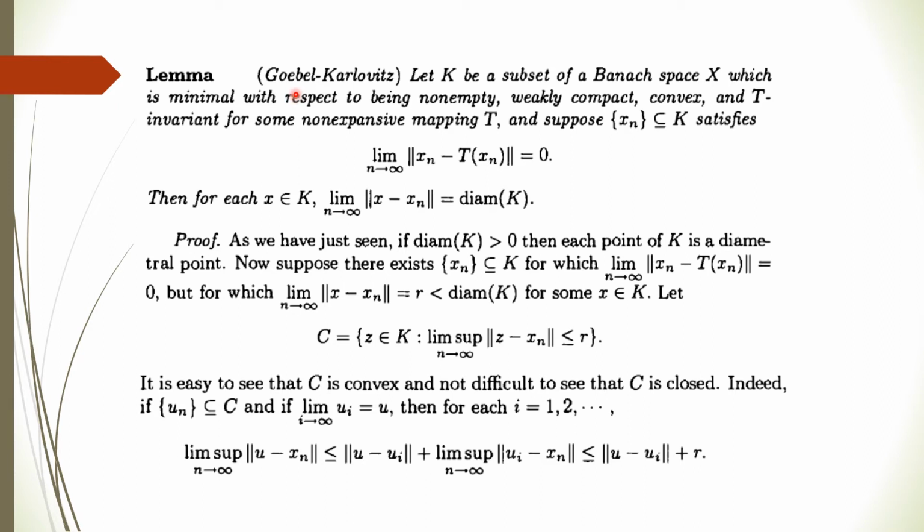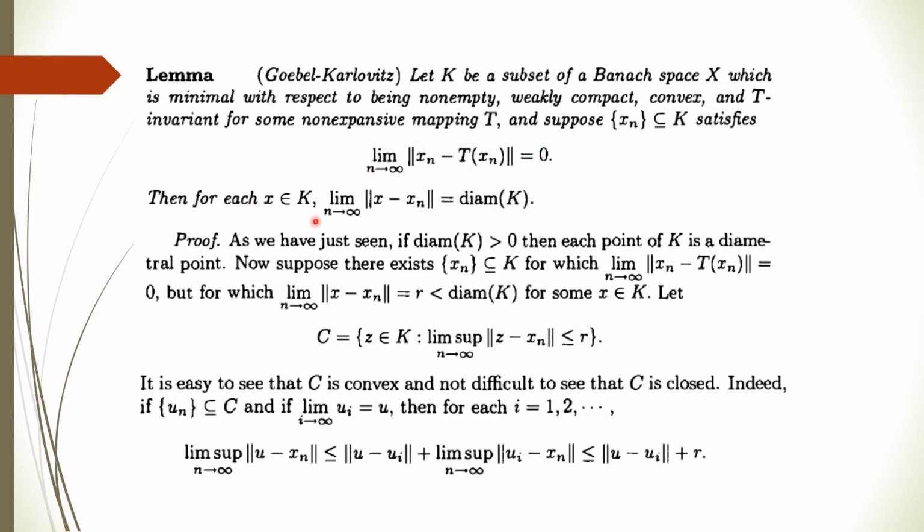Do you know what the Goebel-Kirk (Goebel–Karlovitz) lemma is? This lemma says: let K be a subset of a Banach space X which is minimal with respect to being non-empty, weakly compact, convex, and T-invariant for some non-expansive mapping T, and suppose there is a sequence x_n in K satisfying the condition that the norm of x_n minus T x_n tends to 0, meaning they are approximately the same.